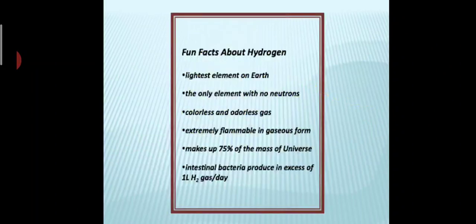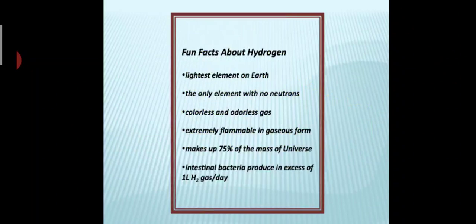So let us discuss hydrogen. If you see this hydrogen, it is the lightest element on earth and the only element with no neutrons, because hydrogen has only one proton and one electron and it has no neutron.